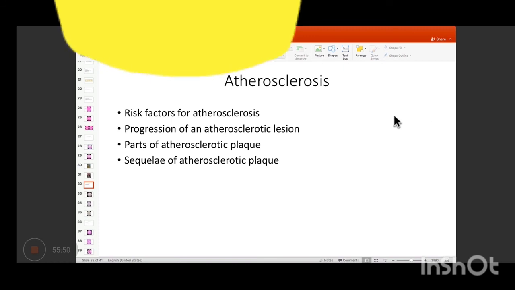Lastly, what is the sequel of atheromatous plaque, or what are the complications of the atheromatous plaque? We had studied initially what all can happen to the plaque. Okay, so there can be rupture, there can be ulceration, there can be again embolization, and calcification can also occur, right?